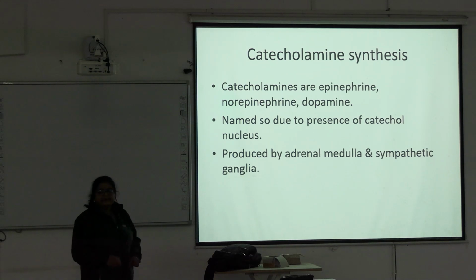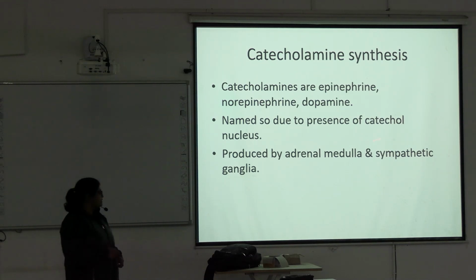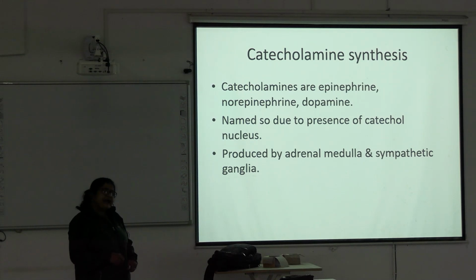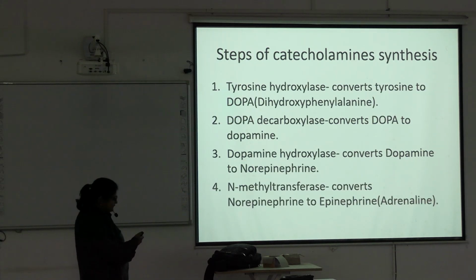Melanin synthesis is in the skin epidermis, so the skin epidermis contains the tyrosinase enzyme. But in the adrenal medulla and the sympathetic ganglia, the enzyme present is tyrosine hydroxylase.